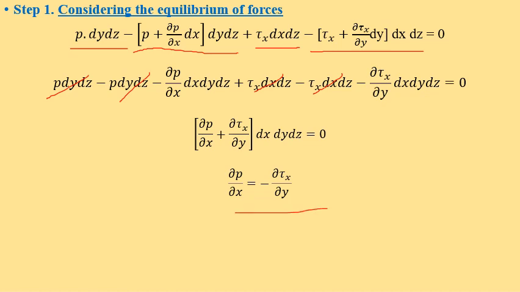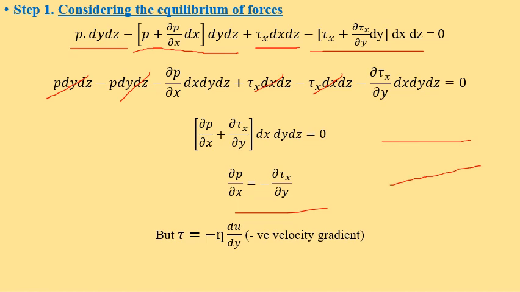This is the equation we get, but we know that according to Newton's law of viscosity, the shear stress is given by the equation eta into du by dy, where du by dy is the velocity gradient. Here, if we consider the surfaces, one is stationary and the top plate is moving with a uniform velocity u. For this case there is a negative velocity gradient, as the velocity decreases.